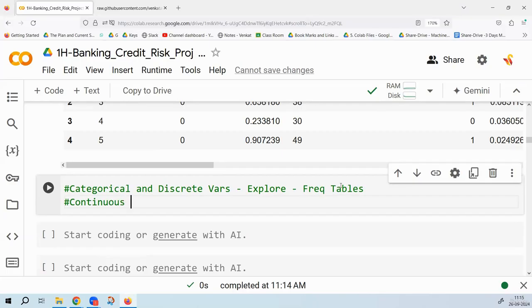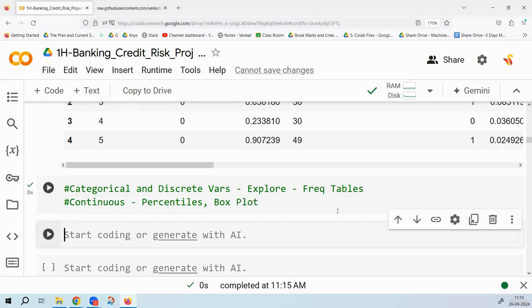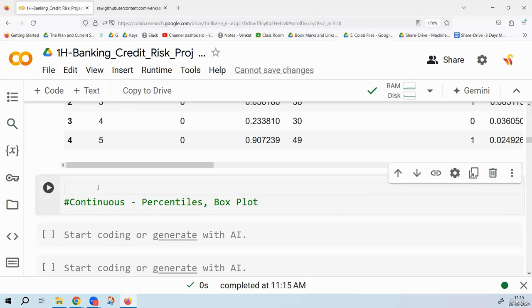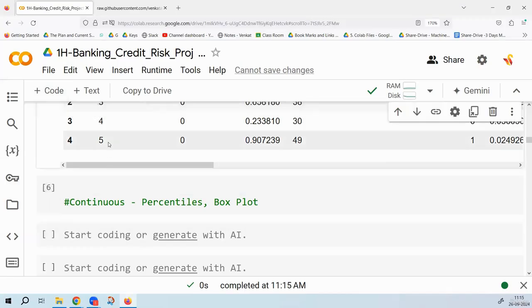How do we explore continuous variables? Quantiles and box plot. For a continuous variable, we will look at the percentiles. Percentiles are calculated by using a function called quantile, and then the box plot. Percentiles is sufficient, box plot is kind of extra. So let us start with categorical variables first. Then we will go to continuous later on.